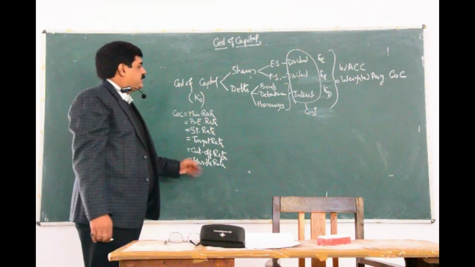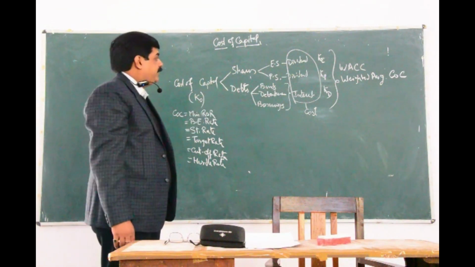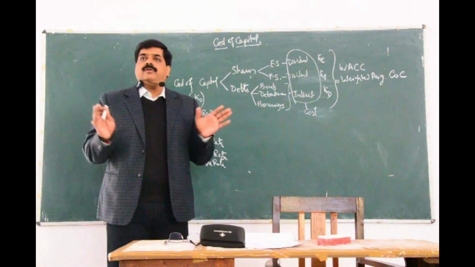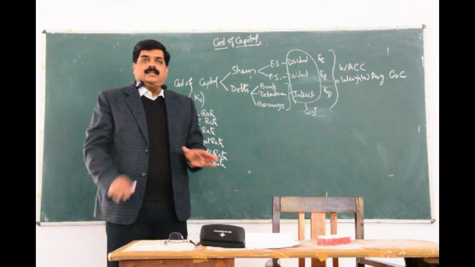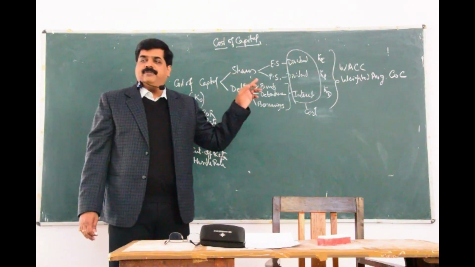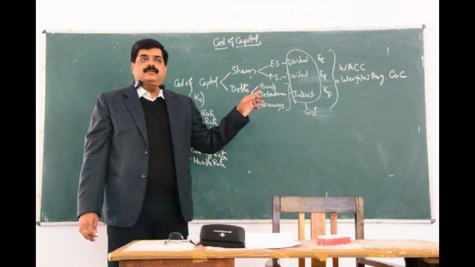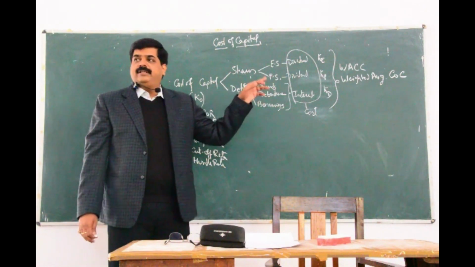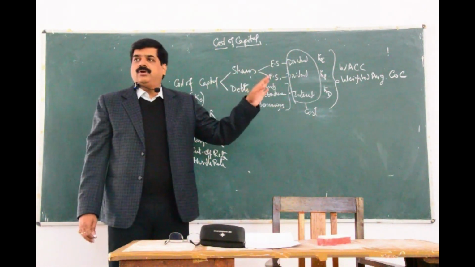So these are the various names and concepts. That means if we want to calculate the overall cost of capital of the company, then we have to calculate cost of equity, cost of debt, cost of preference, and then we go for providing the average to each and every one, and then we take the average and we get the overall cost of capital.